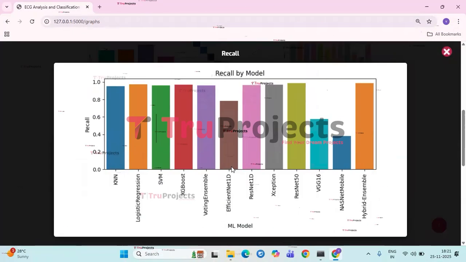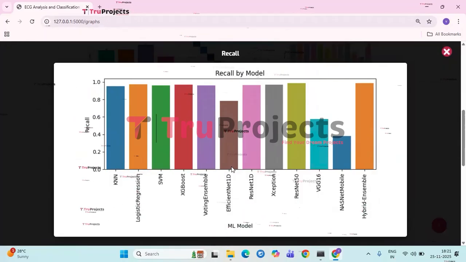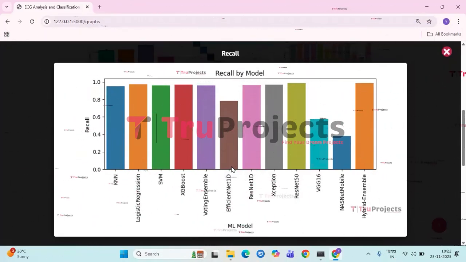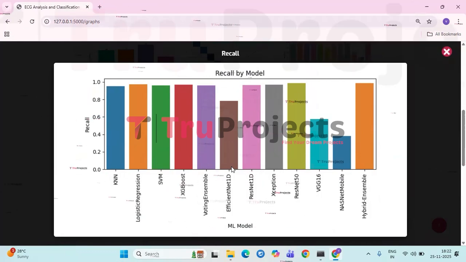And next, we have the recall by model graph. The graph shows the recall scores of various machine learning models, highlighting how efficiently each model identifies positive cases.